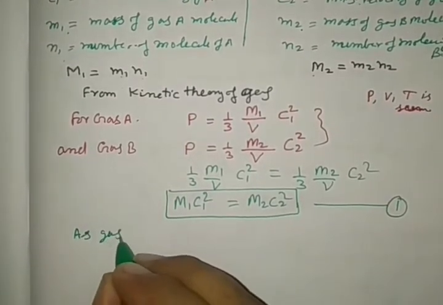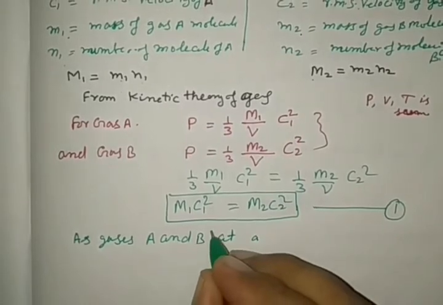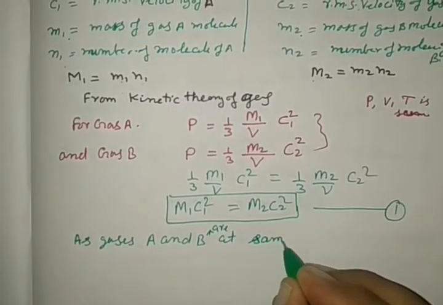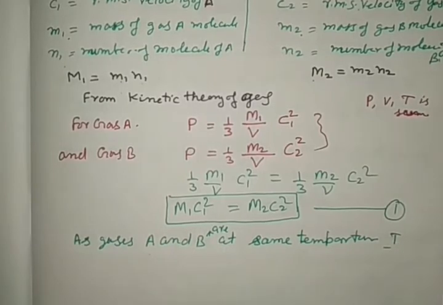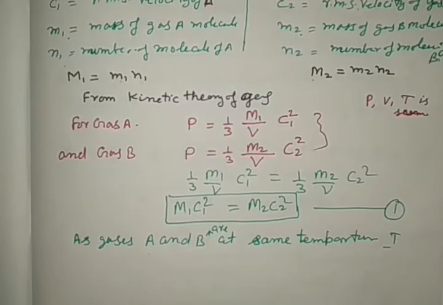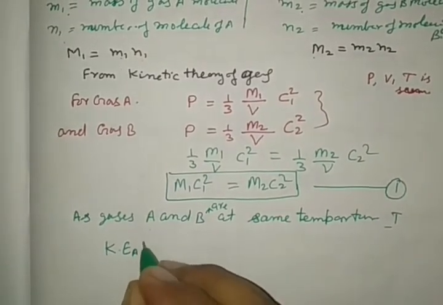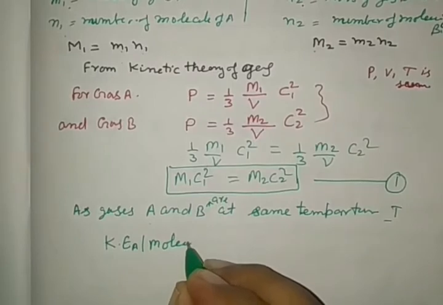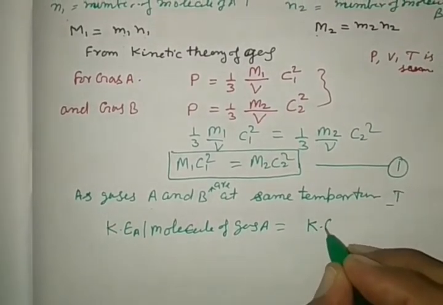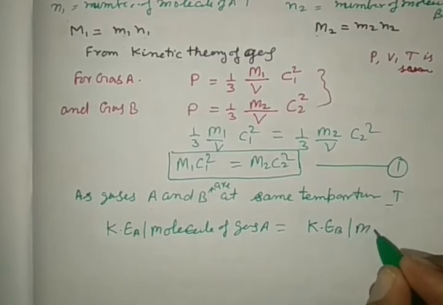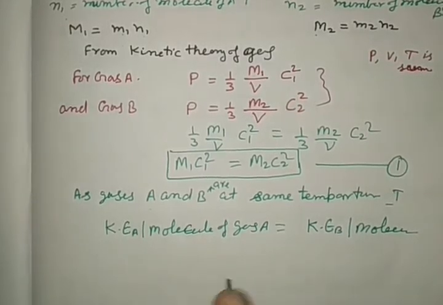Now see, as gases A and B are at the same temperature T, both kept separately, we may write that if the temperature is the same, then the kinetic energy per molecule of gas A is equal to the kinetic energy per molecule of gas B. So the average kinetic energy of both is the same.